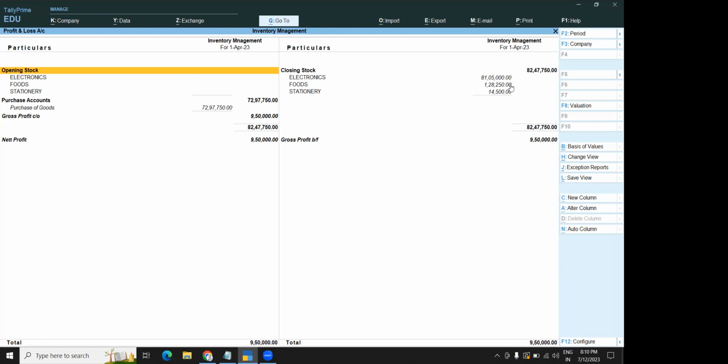Customer means debtor. Debtor means he is your asset, current asset. Purchasing the goods, you are selling the goods. You are purchasing the goods from one person, from your vendor. You may pay the amount now or you may pay the amount later also. Anytime in the future you may pay that amount. That is a liability for you.